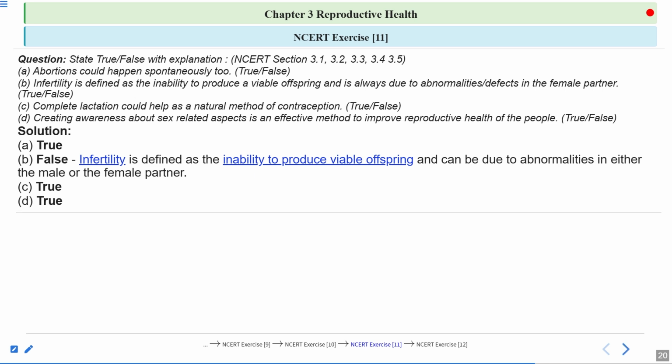Now, option D, creating awareness about sex-related aspects is an effective method to improve reproductive health of the people. So this statement is true. Awareness about sex-related aspects can improve reproductive health of the society. Information should be given regarding the use of contraceptives and safe sexual practices. Awareness should be spread regarding sexual abuse, such as rapes and crimes. Clear? So this will all improve the reproductive health of the society. Now let's move on to the next question.